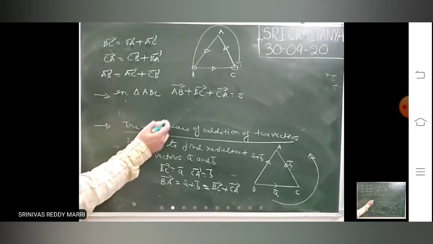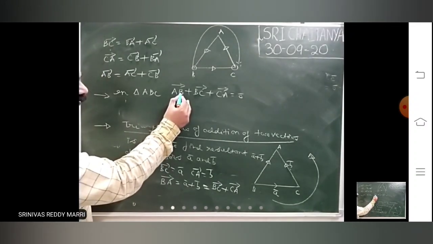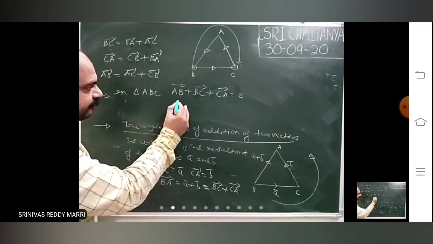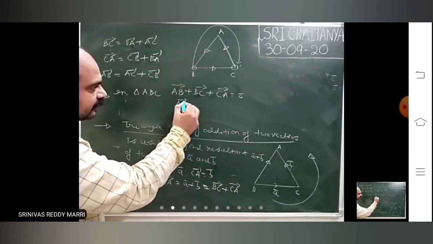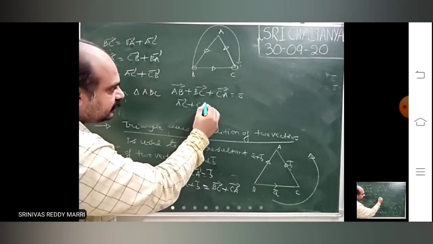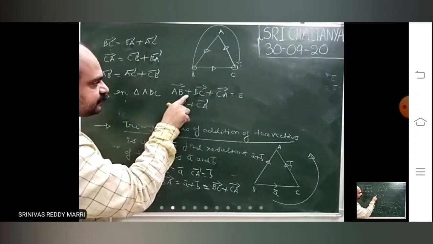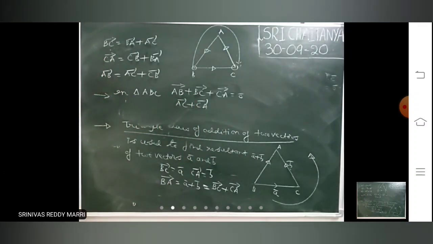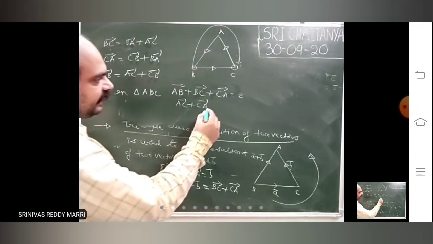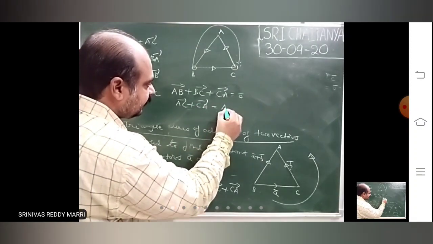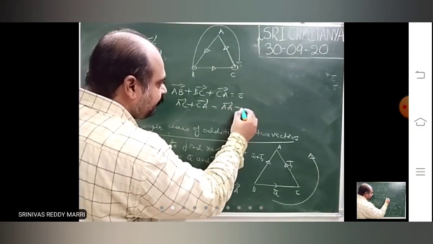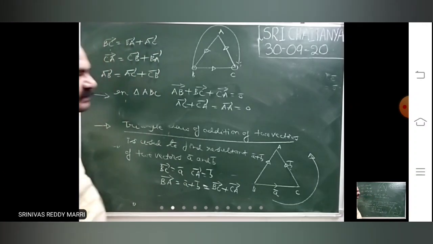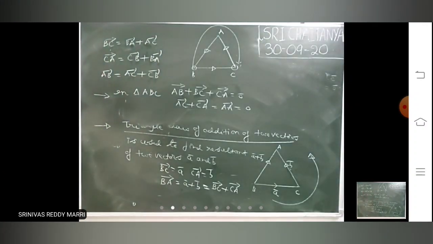Using that fundamental only, AB bar plus BC bar means what? AC bar plus CA bar. AB plus BC, B cancels, gives AC plus CA. AC plus CA means what? C cancels. AA bar means the same point, so it is 0. The initial point and terminal point are the same.